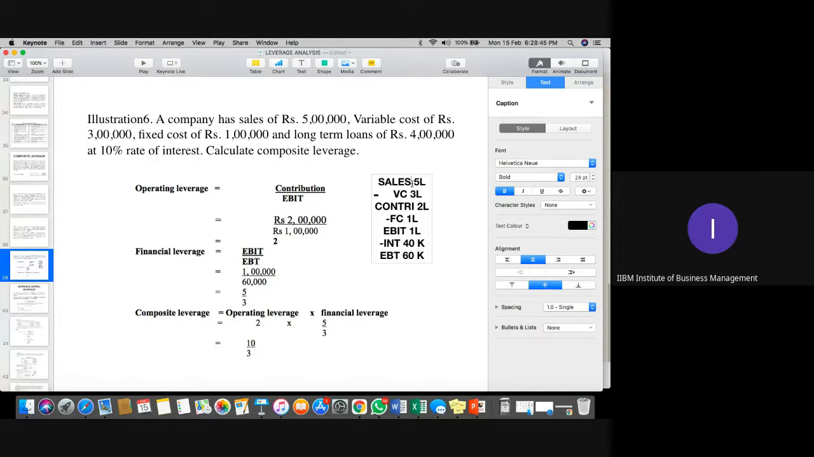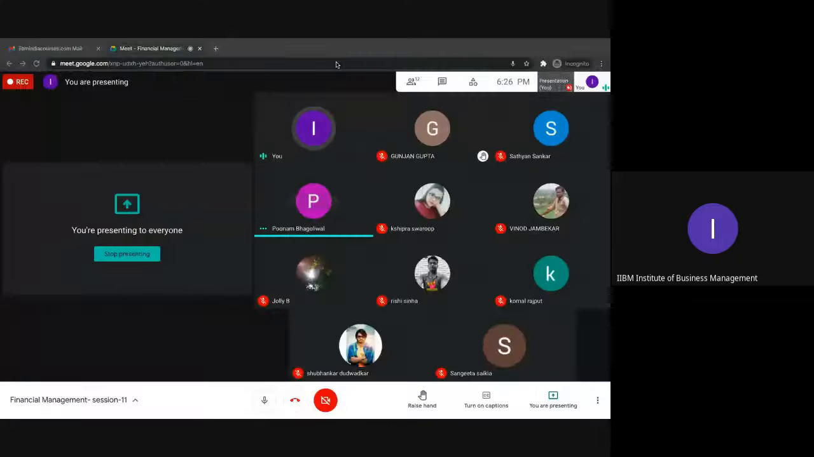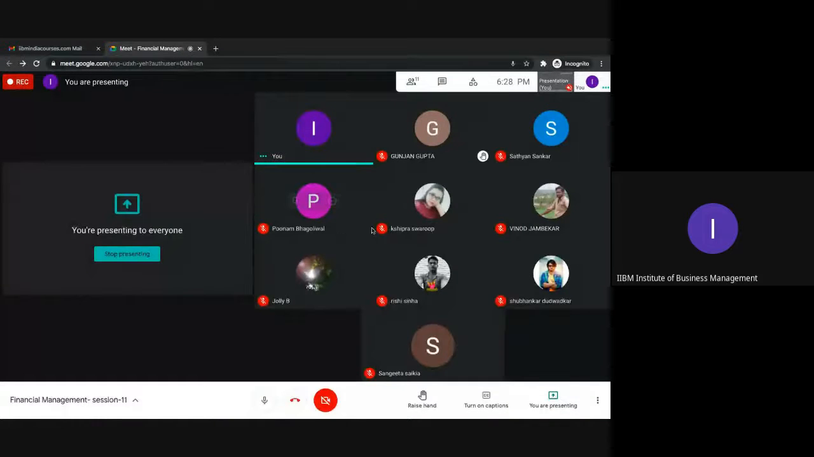Anji, done everyone? Yes. So that's all about this leverage topic. If you have any query, please do let me know. We can discuss those queries. And from tomorrow and the next 2 sessions, that is Tuesday and Wednesday, we will go for cost of capital.